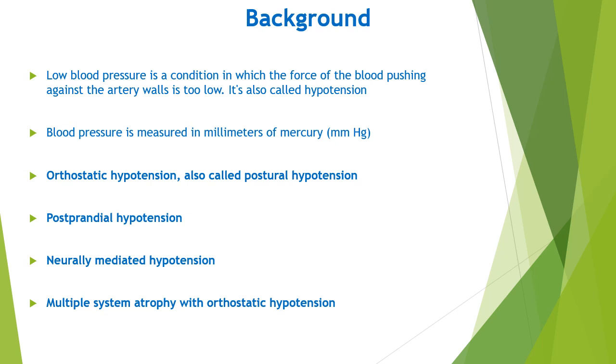The next type we have is postprandial hypotension. This is a drop in blood pressure 1 to 2 hours after eating. It's most likely to affect older adults, especially those with high blood pressure. The risk is also higher for those adults with Parkinson's disease or other conditions that affect part of the nervous system, which controls autonomic functions such as breathing and heart rate. This is called the autonomic nervous system.